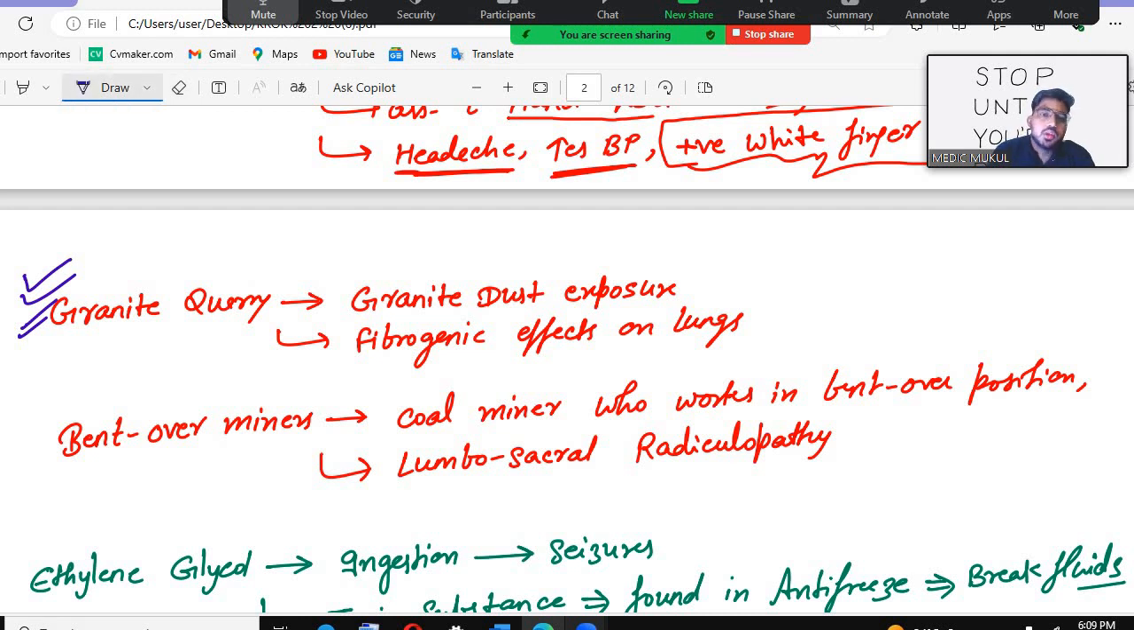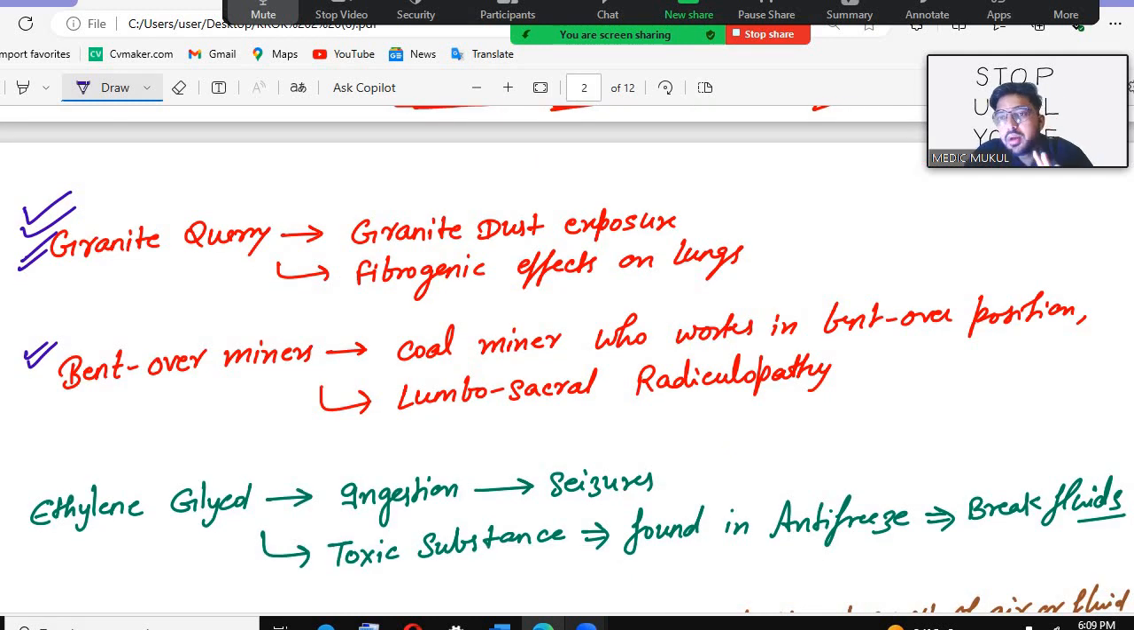Now look, next one, bent over miners. Next is bent over miners. Remember the coal miners who work in the bent over position. They work in bent over positions, and this is associated with which condition? Lumbosacral radiculopathy. Can you write me in the comment box?